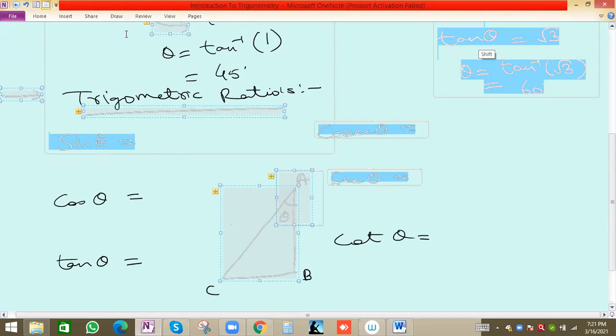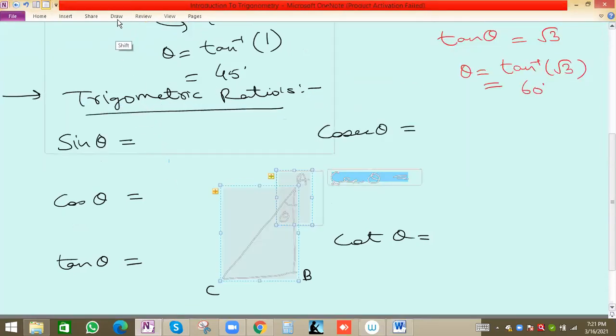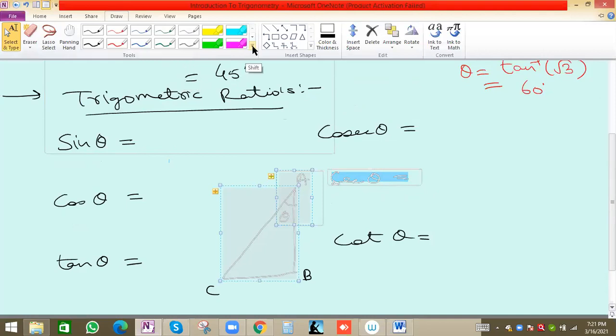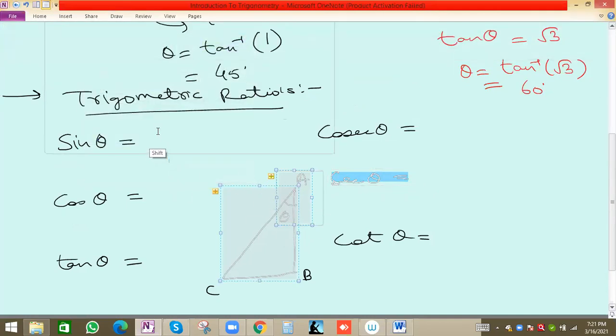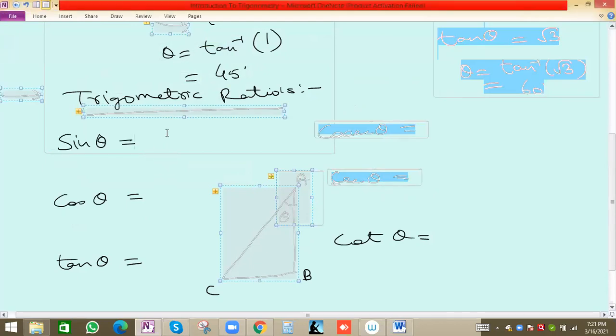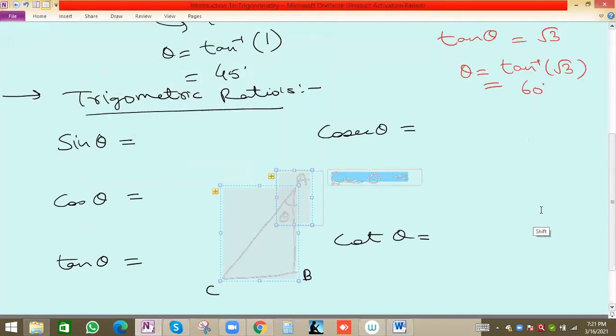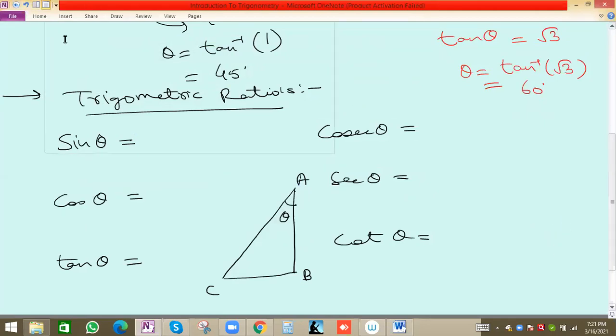I got the answer from Bhavya. So all the students can answer this one. What will be the value? Opposite by hypotenuse, right. What will be the opposite value? BC. Someone said hypotenuse by opposite, that is cosec theta, right. So cos theta is adjacent by hypotenuse, right. And tan theta is opposite by adjacent, BC by AB basically.